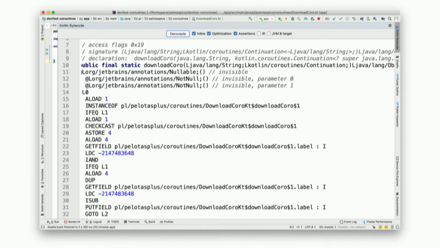Depending on how I show it in a slide, basically the whole code of the suspending function, our coroutine, is basically one giant switch. And this label is the value of the switch, or in Kotlin, the value that we pass to when, because that's what it's called in Kotlin, right? So label is just changing value from -1, 0, 1, 2, and depending on the value, we go to the next part of our coroutine.